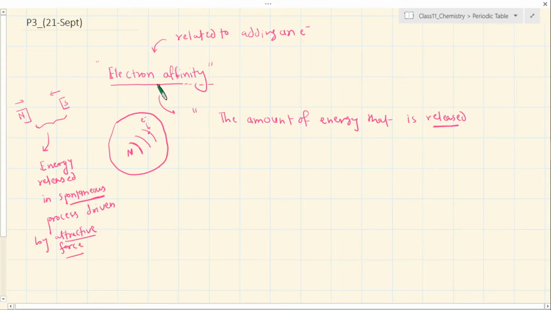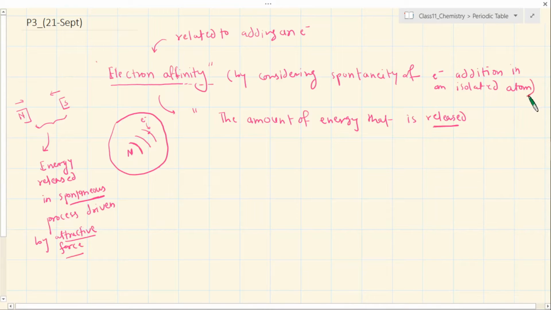That's why I'm writing this definition by considering the spontaneity of electron addition. By definition, when we say atom, it is a neutral entity, otherwise we call it an ion, right?